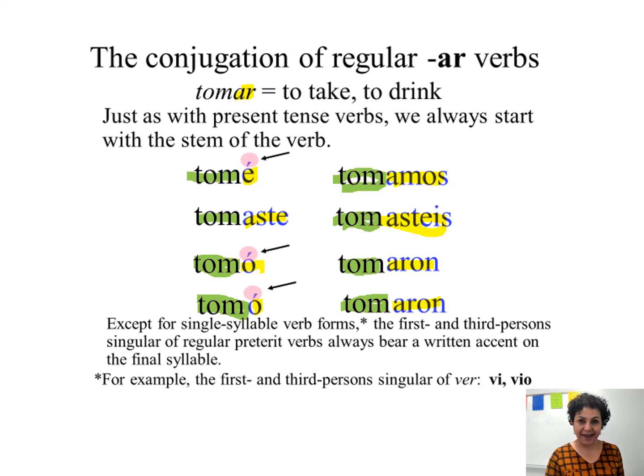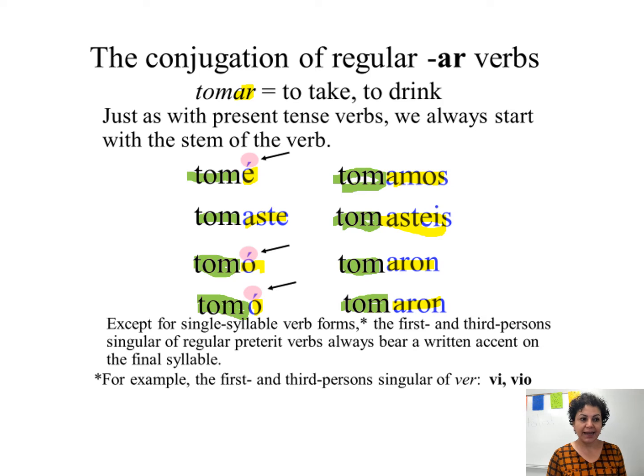So, yo tomé café, tú tomaste café, él tomó café, ella tomó café, usted tomó café, nosotros, nosotras tomamos café, ellos, ellas tomaron café, ustedes tomaron café.